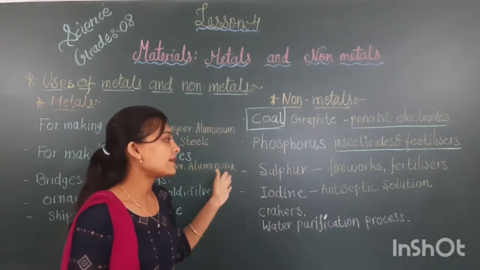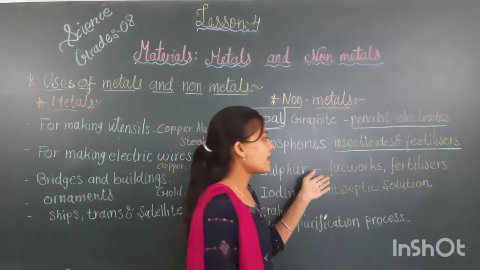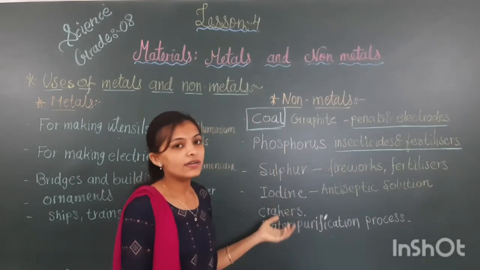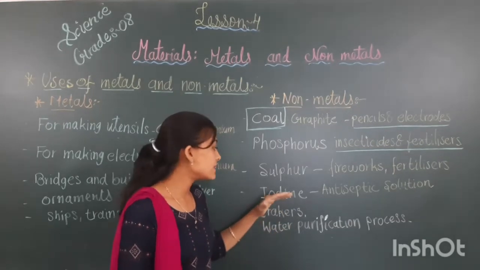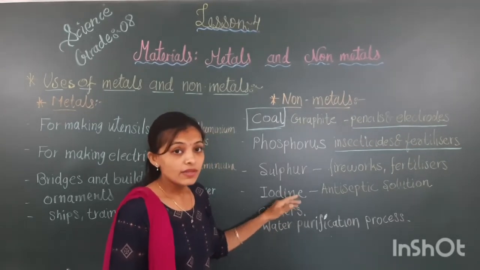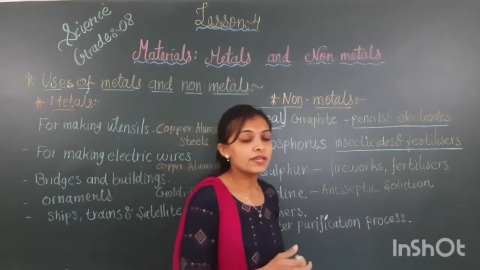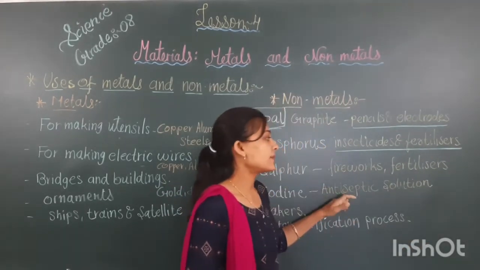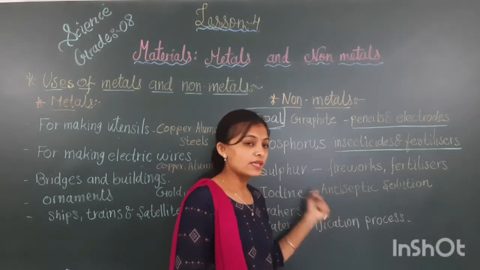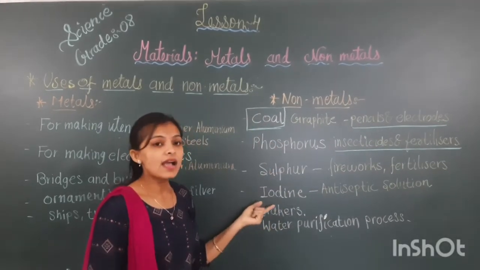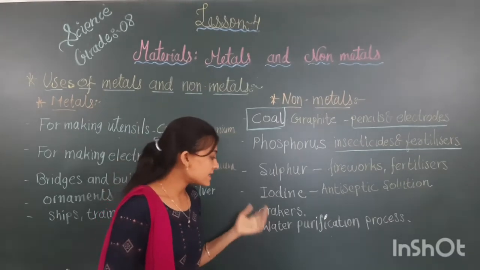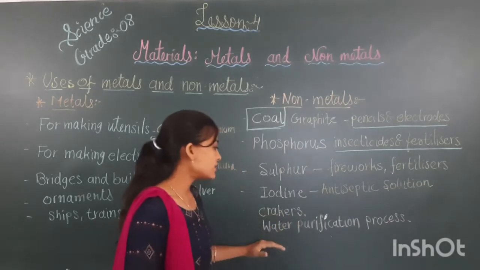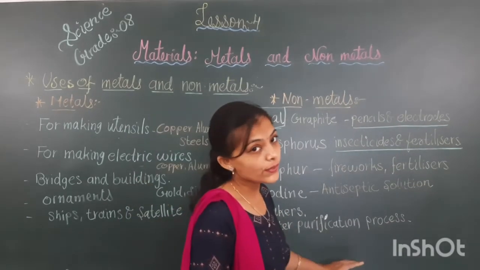Third is written here sulfur. Sulfur is used in fireworks and fertilizers also. Next I have written iodine. Iodine, we know, is a familiar word. We use antiseptic solution. If you have wounds, you use that solution. To make this antiseptic solution, which non-metal is used? The name of the non-metal is iodine. Next, non-metals are used in crackers also, and in the water purification process also.